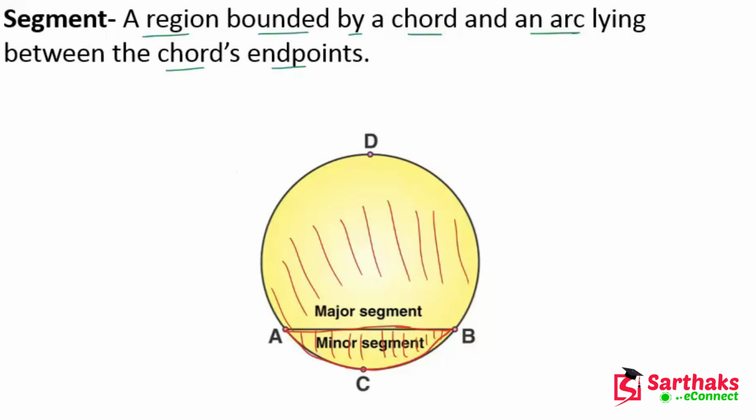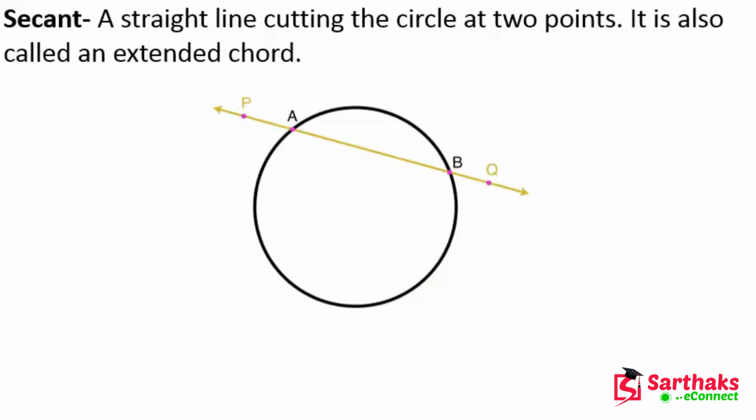So now let's move on. Let's talk about the secant. Now what is a secant? A straight line cutting the circle. Here we have a straight line which cuts the circle at two distinct points, point A and point B. It is also called an extended chord. Here there is a difference between a chord and a secant.